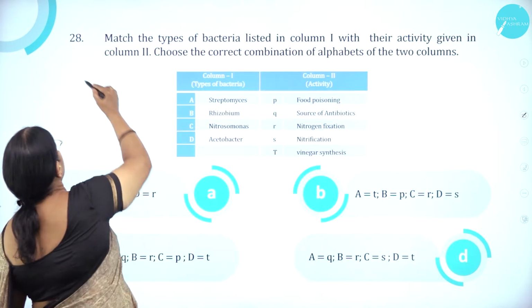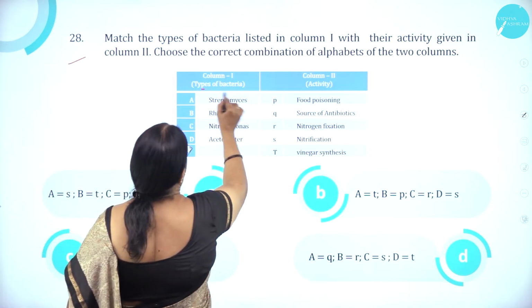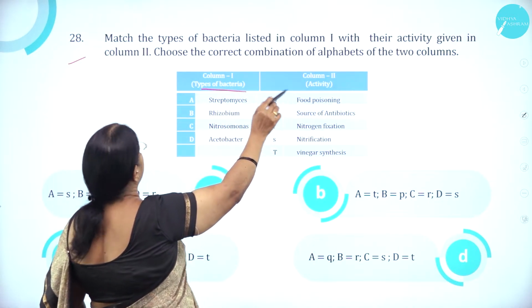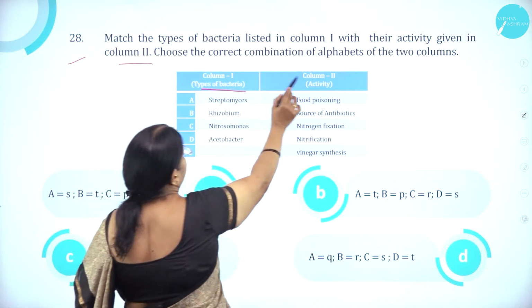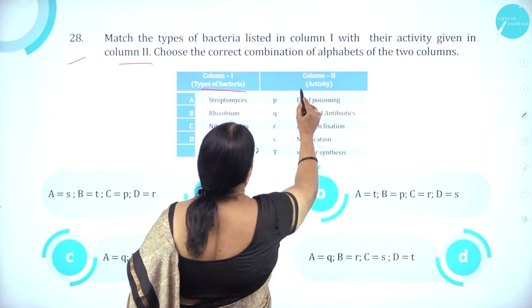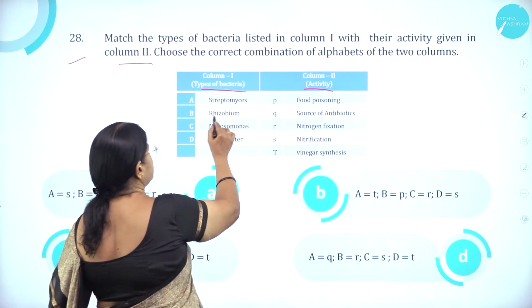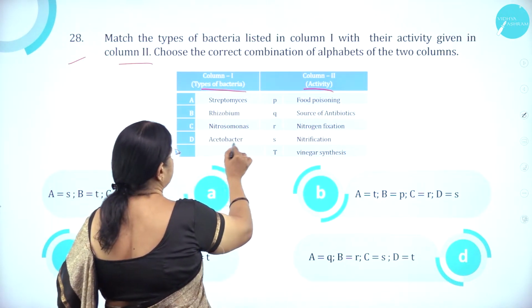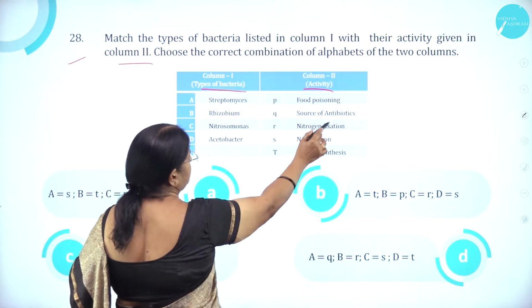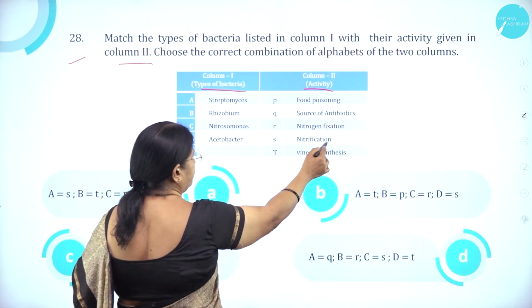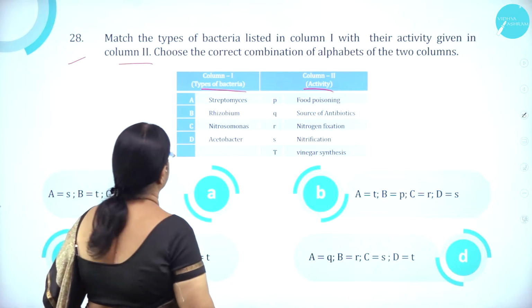Moving on to question number 28. Match the types of bacteria in column 1 with their activity given in column 2. Choose the correct combination of alphabets of the two columns. Streptomyces, Rhizobium, Nitrosomonas, Acetobacter. Food poisoning, source of antibiotics, nitrogen fixation, nitrification, vinegar synthesis.